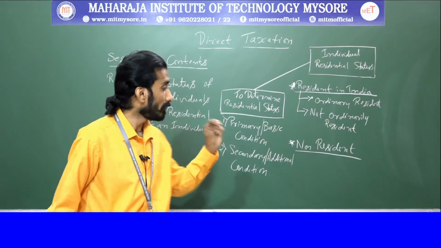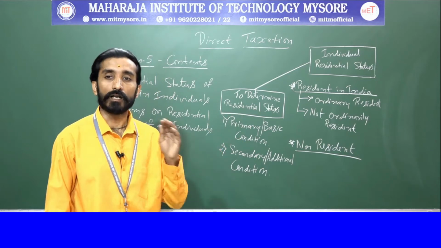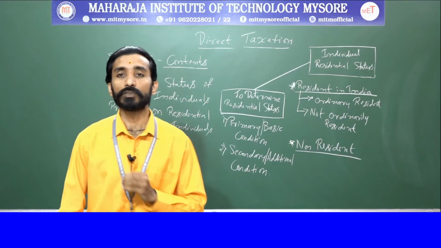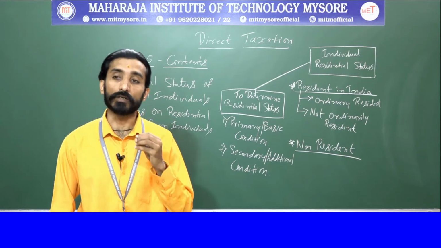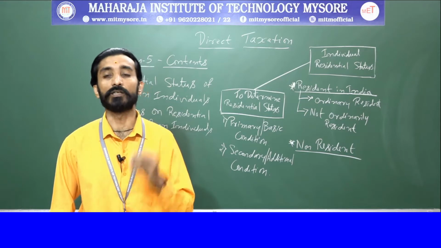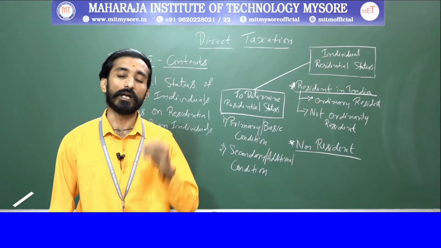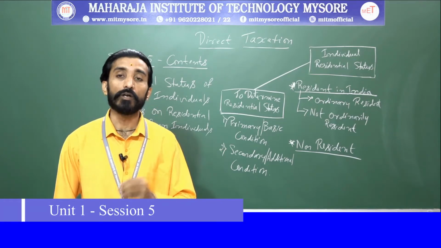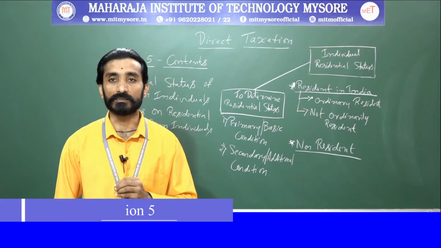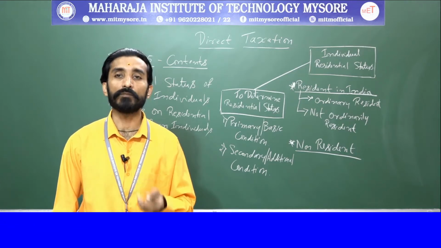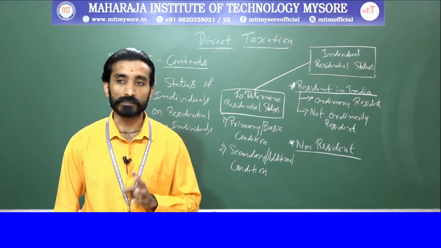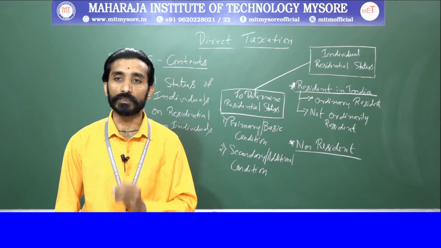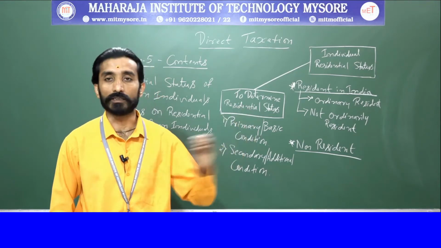Next thing is not ordinarily resident, also termed as resident but not ordinarily resident. What do you mean by this? How will you determine this? Again here they should satisfy certain conditions. An individual must satisfy one of the basic conditions and one or none of the additional conditions. He might satisfy one additional condition or he might not satisfy any of the additional conditions. At that time he will be said to be resident but not ordinarily resident.